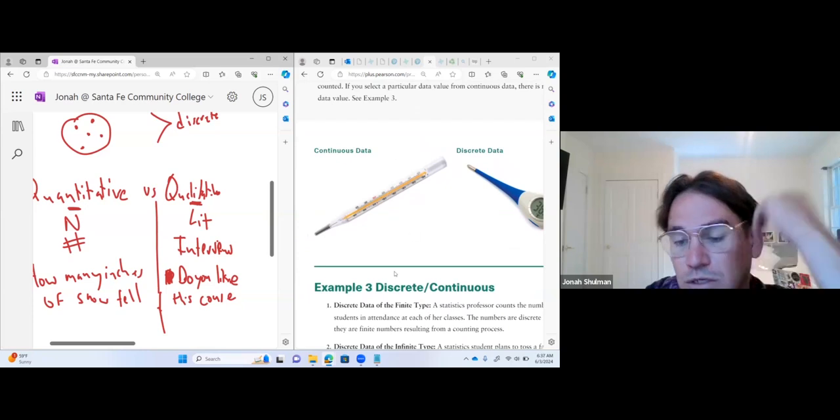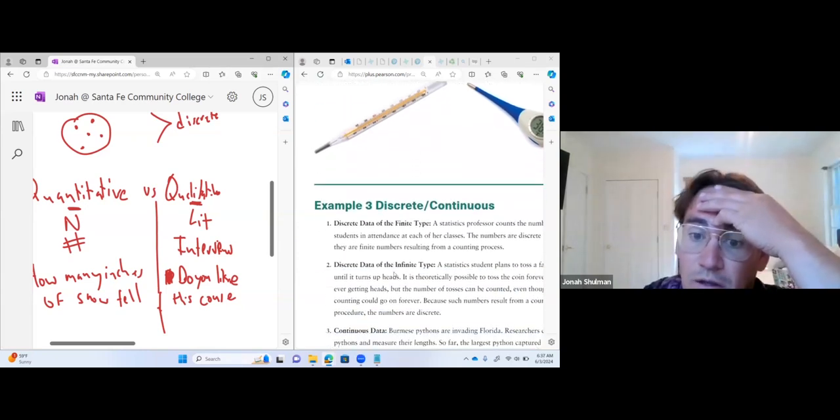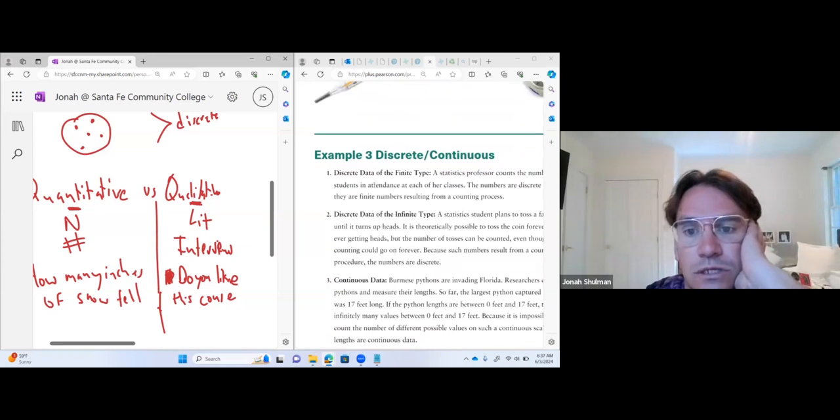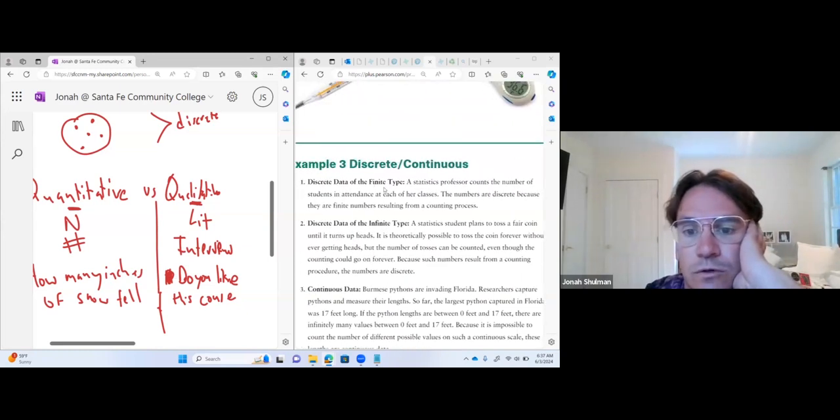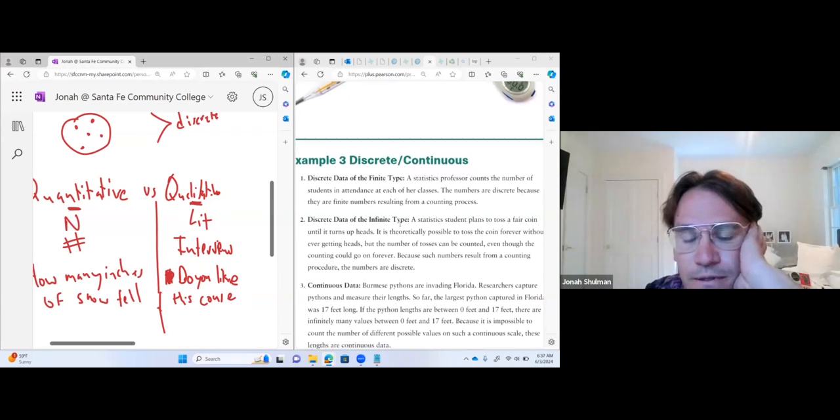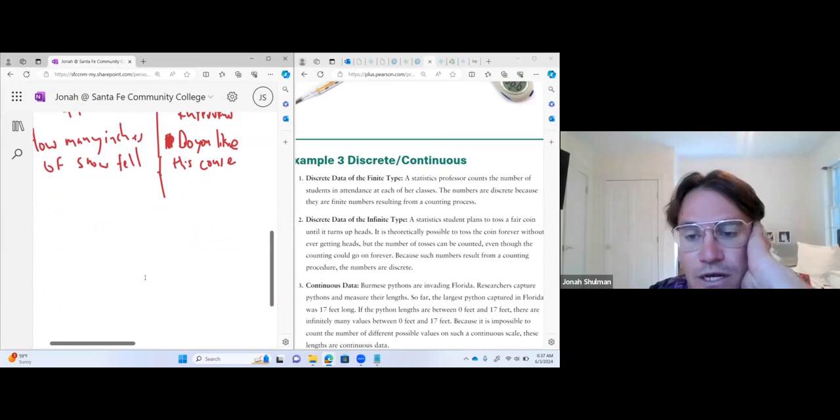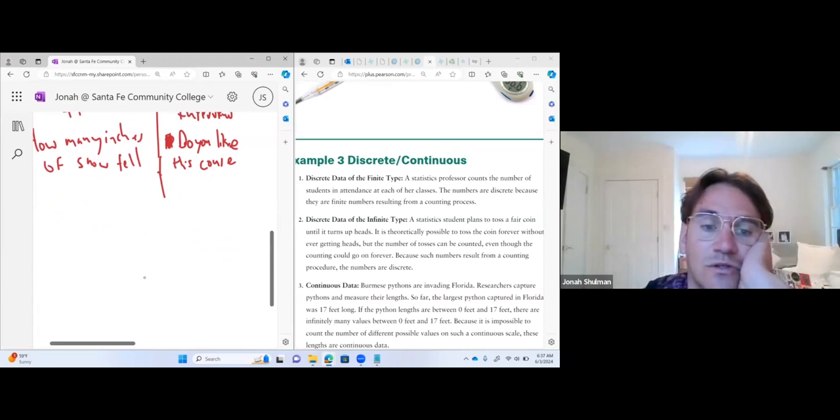So I'd read this: discrete versus finite, discrete versus infinite. So finite is something that stops. Infinite is something that goes on and on forever. But this is interesting. Number of students in each class. Tossing a coin forever. Interesting. We can think about dice. Dice is usually the one that's used most for this stuff.